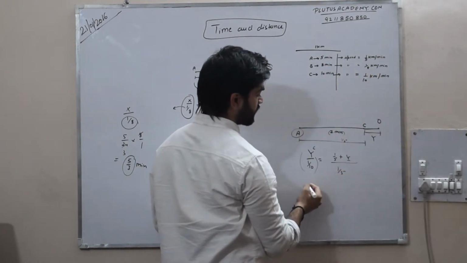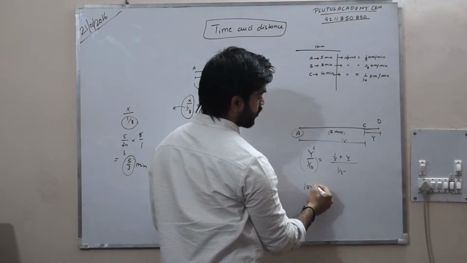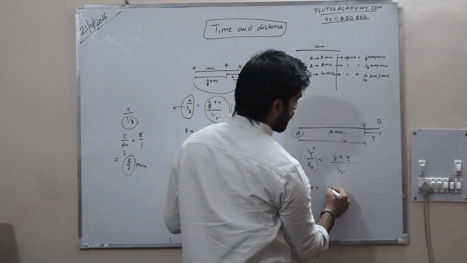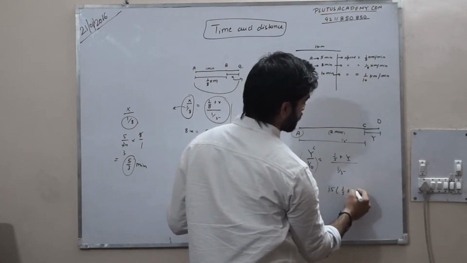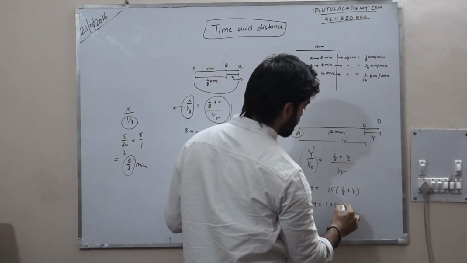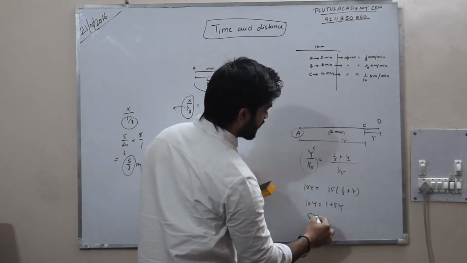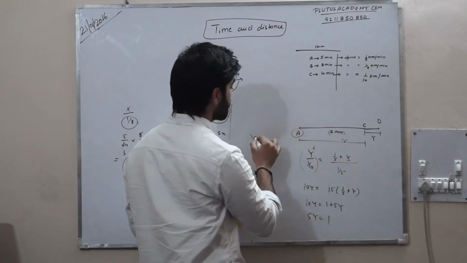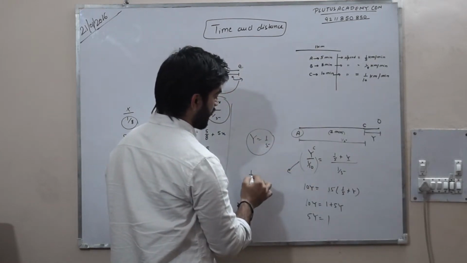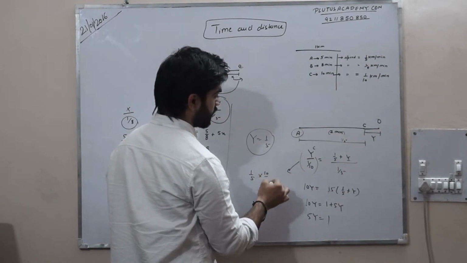So I can say 10y is equal to 1 plus 5y, because 5 into 1 by 5 plus 1, and this is 5y into 1. Y is equal to 1 by 5. So what is the time? Y by 1 by 10.